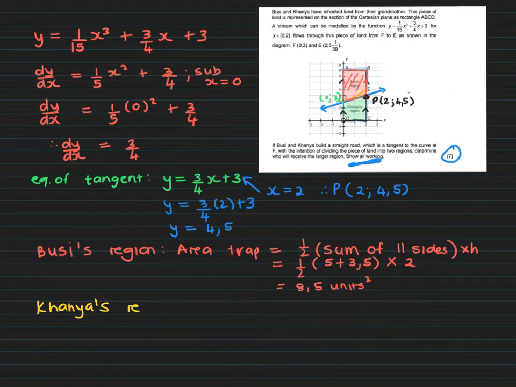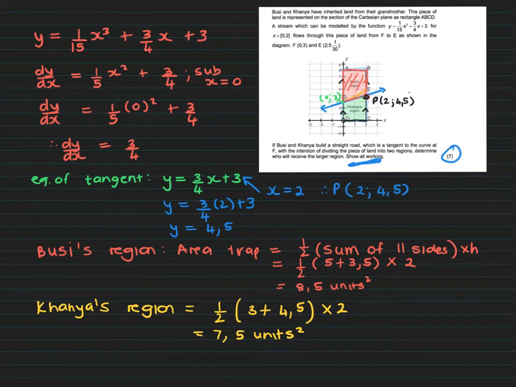So I'm not going to rewrite the area of a trapezium. So it's a half times the sum of the parallel sides. All right, so from 0 to 3, obviously that's just 3 units. And then we're going to go from 0 to 4.5. Well, that's obviously just 4.5 units. And we multiply that by the height, 2. So this is going to be a half times 7.5 times 2. And that's going to be 7.5 units squared.